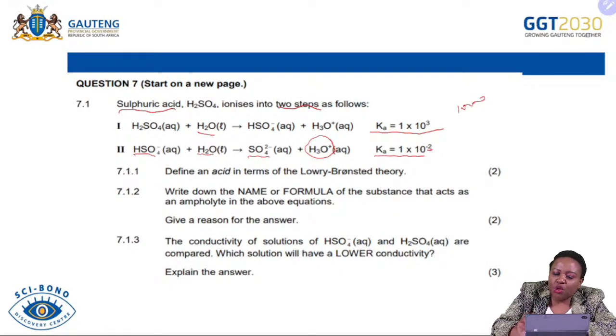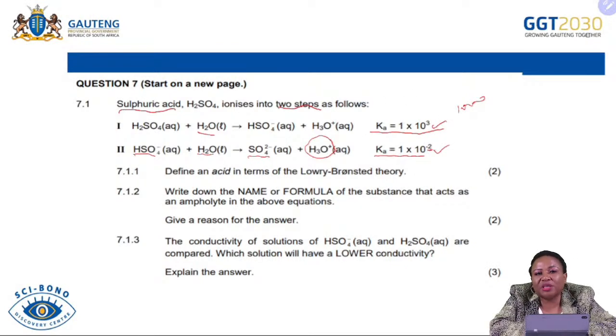Immediately you need to ask yourself about these Ka values: does this indicate a weak or strong acid? What does it indicate if you compare the 2 Ka values? Because the examiner is trying to provide you a clue to say which one is the stronger acid between the 2 acids that are reacting in reaction 1 and in reaction 2. Let us identify those acids.